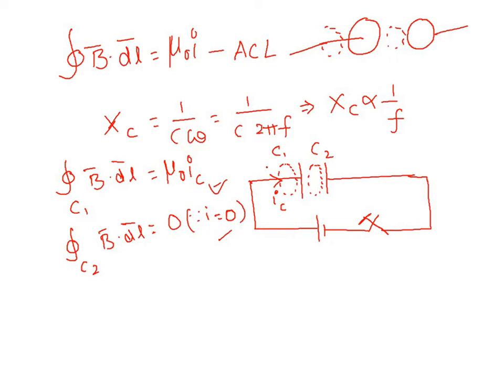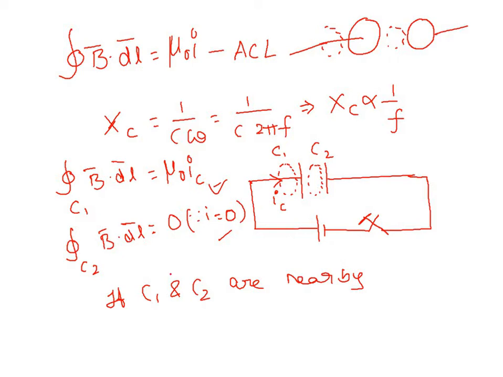Now, here comes a question. If C1 and C2 are close to each other, if C1 and C2 are nearby, what happens? Which means the magnetic field in region C1 as well as in region C2, in these two regions, there won't be much difference.